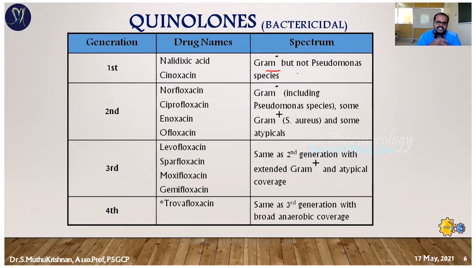The important second generation drugs are norfloxacin and ciprofloxacin. Particularly, ciprofloxacin is the most famous drug. Still it is useful for various purposes nowadays. Norfloxacin is nowadays used for dysentery cases, amoebic dysentery. It is a combo therapy: norfloxacin with tinidazole is available. Ofloxacin and ciprofloxacin are available in the OTC market.